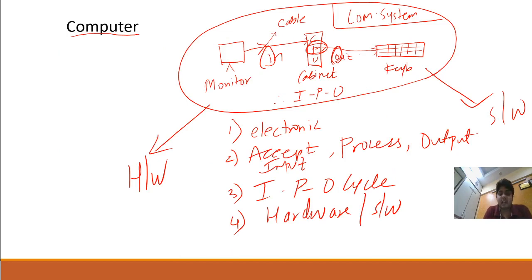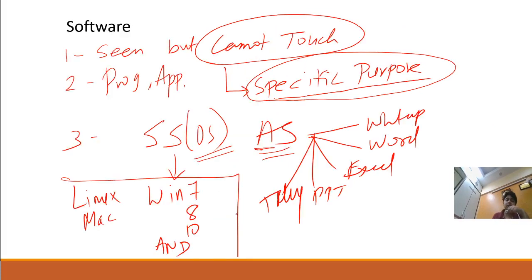So computer is an electronic machine which accepts data, processes it, and gives the output. Electronic machine. Second is the accept, input, process, output cycle, hardware, software. Next, software can be seen but cannot be touched. Programs and applications are used for a specific purpose, guys. Very important term, specific purpose. Next, there are two types of software: one is system software, one is application software.